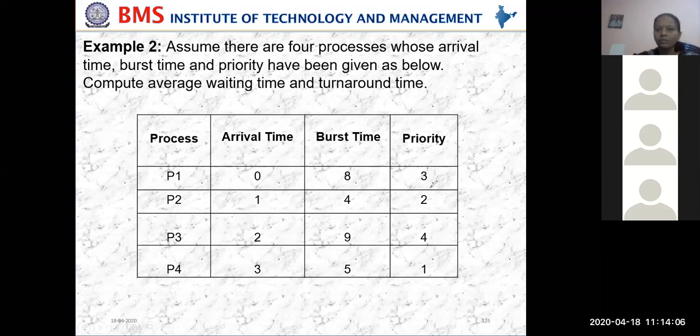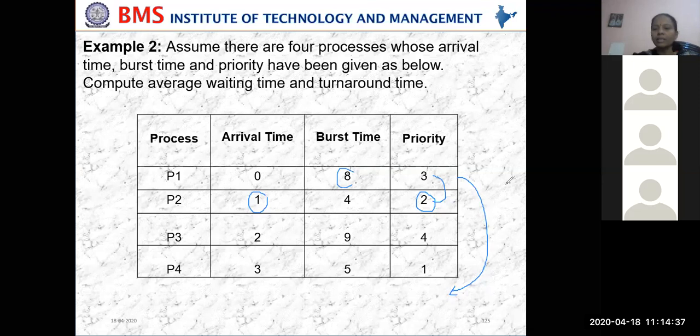So P1 had 8 milliseconds, and at 1 millisecond P2 arrived. Comparing these two priorities, 2 is higher than 3, so we bring P1 back to the ready queue. Now P2 will be executing.